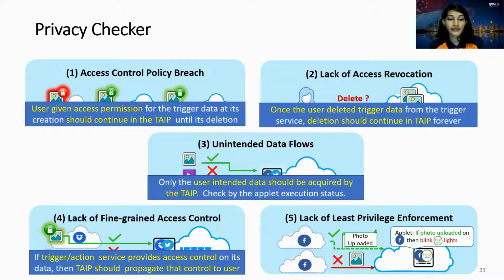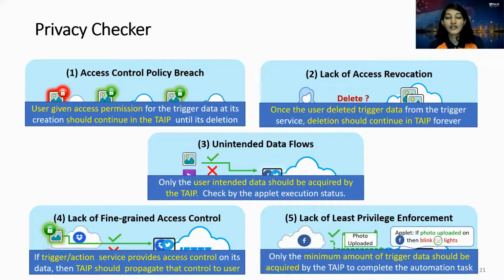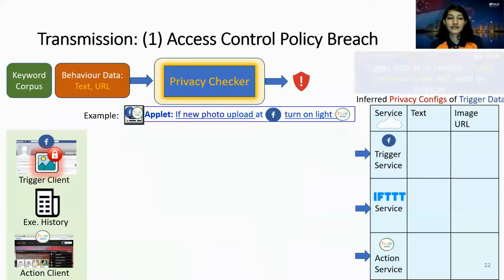Fourth, if trigger or the action service provide access control to its data, then type should propagate that to its users. Otherwise, lack of fine-grained access control exists. Fifth, only the minimum amount of trigger data should be acquired by the type to complete the automation task. Otherwise, lack of least privilege enforcement exists.